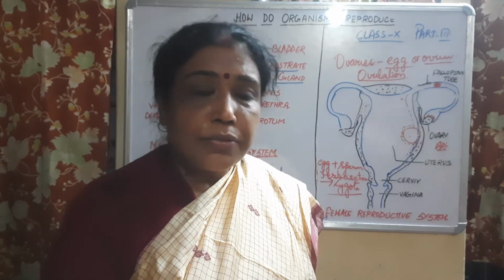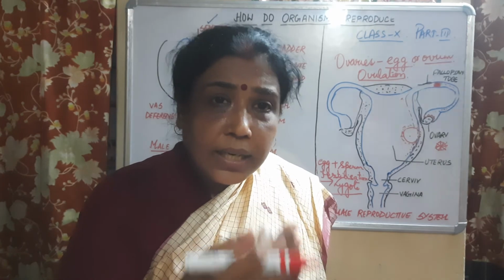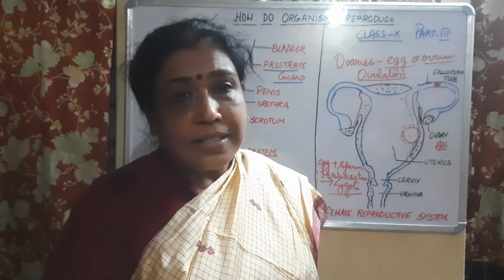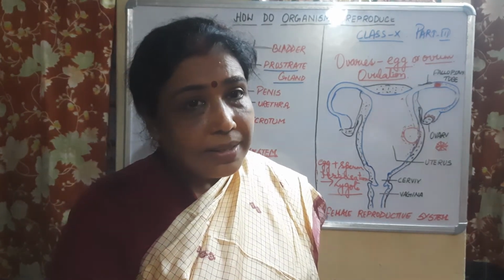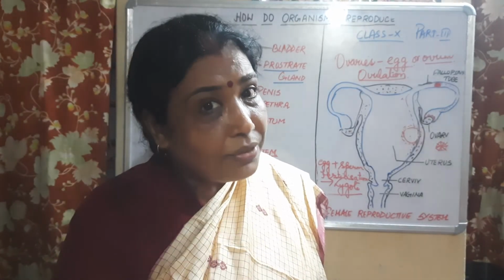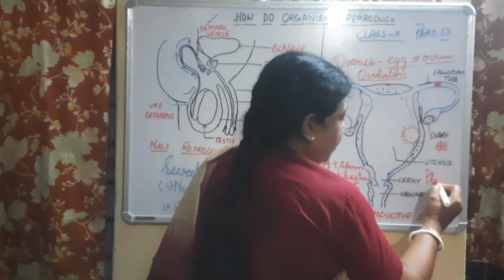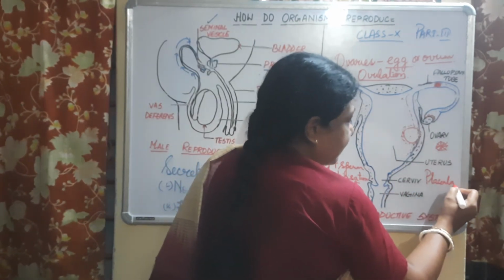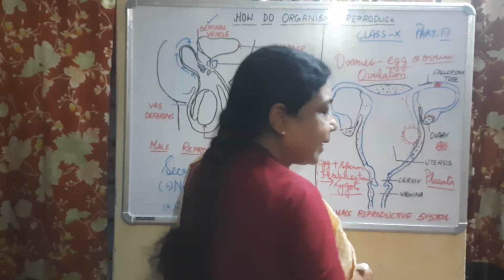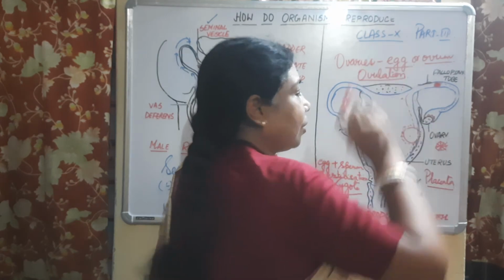It is responsible for the exchange of food materials between the mother and the fetus, exchange of respiratory gases, and exchange of excretory products. What is it known as? Placenta.